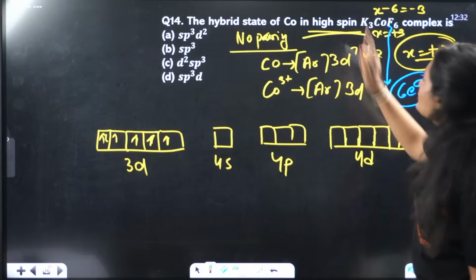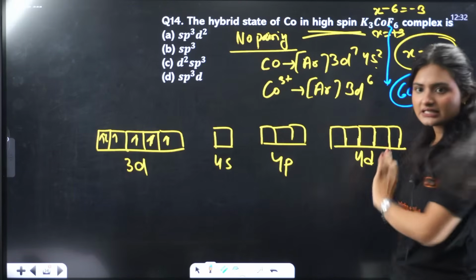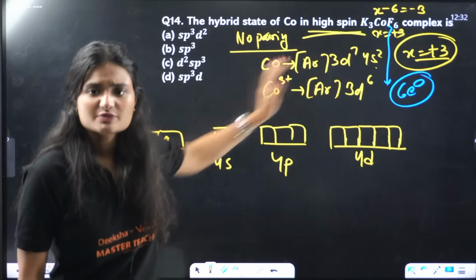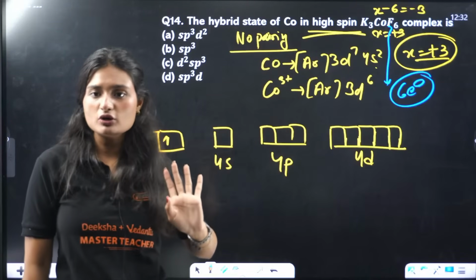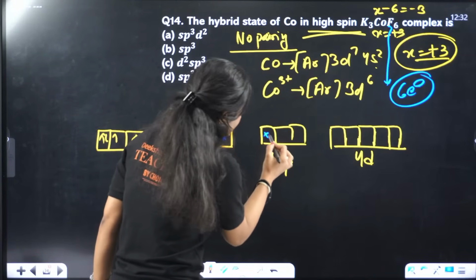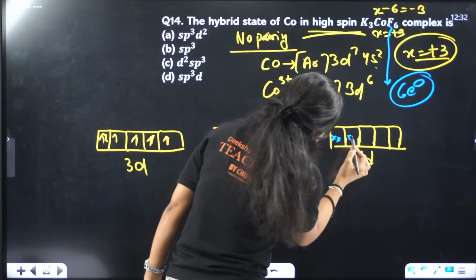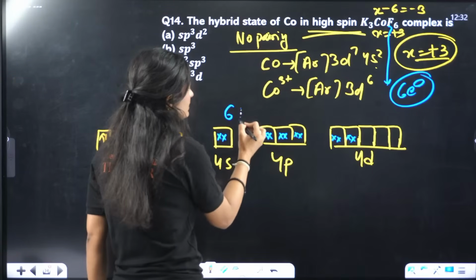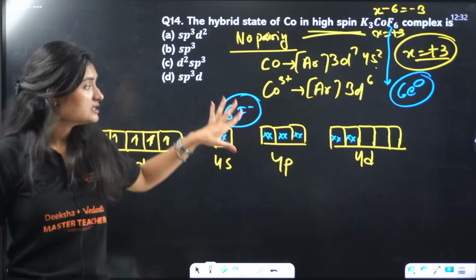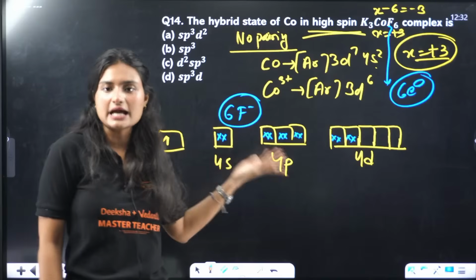So, how will you fill these 6 electrons? I see 6 orbitals, right? And it's already saying that it's a high spin, that means there is no pairing involved here. So I'll fill 1, 2, 3, 4, 5, 6. These are the 6 electrons given by the 6 fluorine atoms.